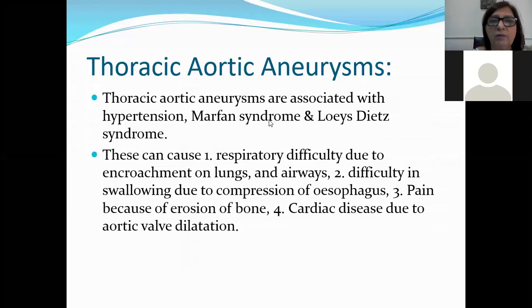Thoracic aortic aneurysms are associated with hypertension, Marfan syndrome, or Loeys-Dietz syndrome. These can cause respiratory difficulty because they can encroach on the lungs and airways, difficulty in swallowing due to compression on the esophagus, pain because of the erosion of the bone, and cardiac disease due to aortic valve dilatation. So thoracic aortic aneurysms are also associated with hypertension. As I've already said, hypertension and atherosclerosis are the most important causes.